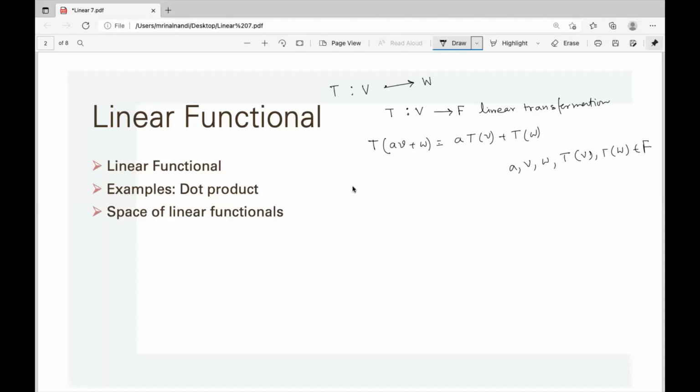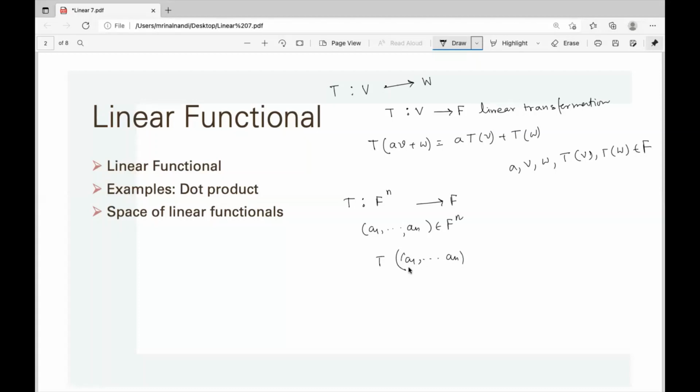Now a good example of a linear functional is, say, F^n to F, where F^n is a vector space over F. Say for fixed a1, a2, ..., an, T applied on (x1, x2, ..., xn).